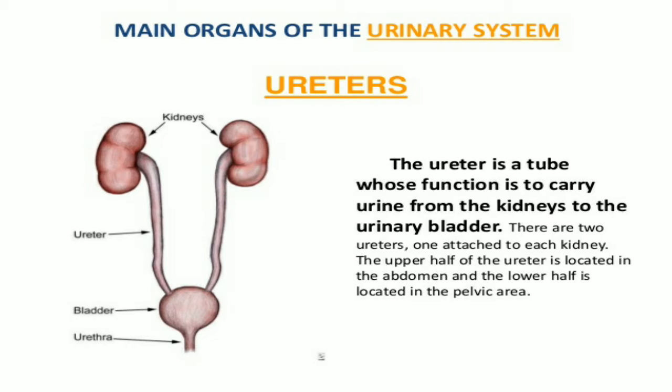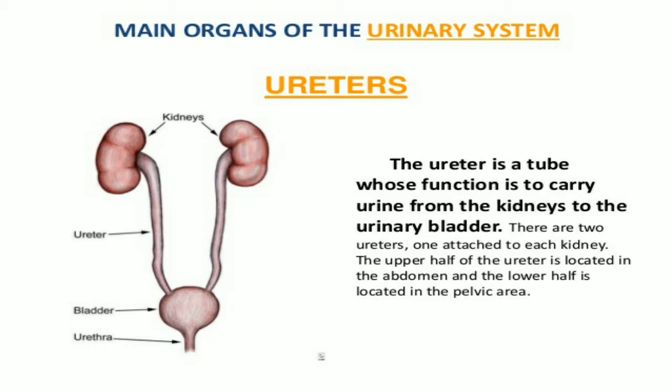So, the main organs of the urinary system are the kidney, bladder, and ureter. The kidney is the main part of the urinary system. The ureter is a tube whose function is to carry urine from the kidney to the urinary bladder, and there are two ureters, one attached to each kidney.